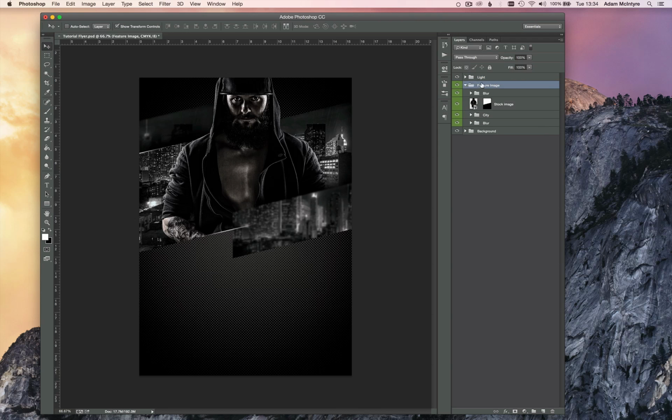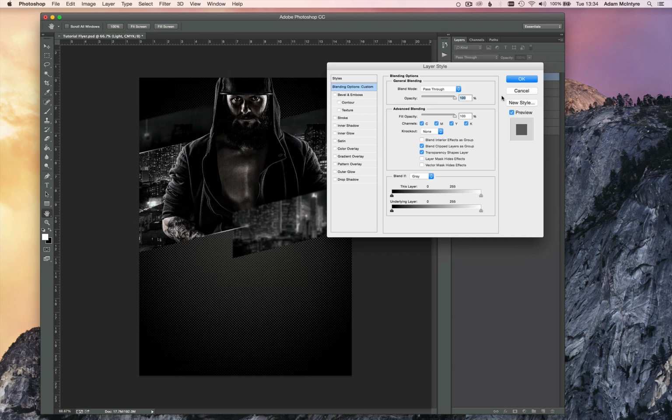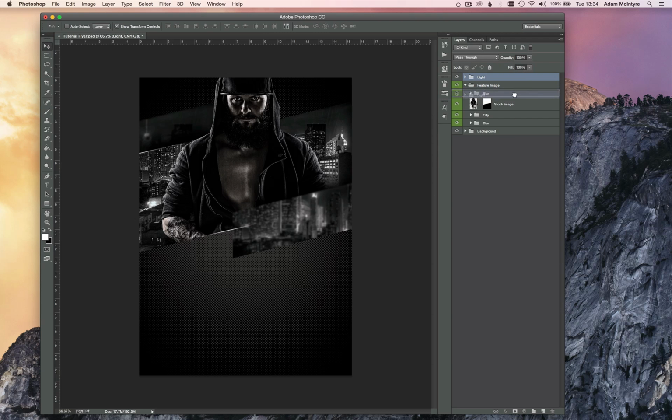I'm going to put it underneath this blur folder, but above the stock image. Okay, now we've got all our feature image and the header section of the flyer complete.